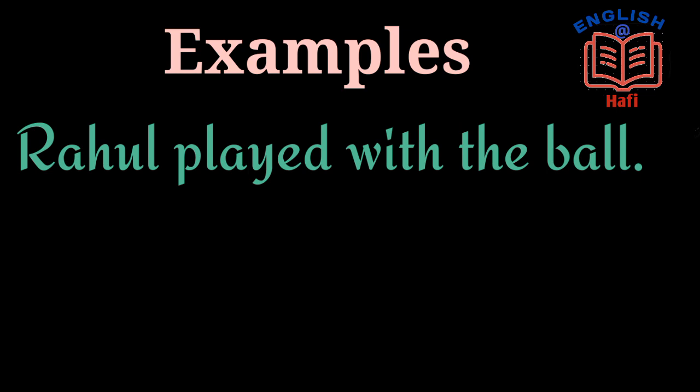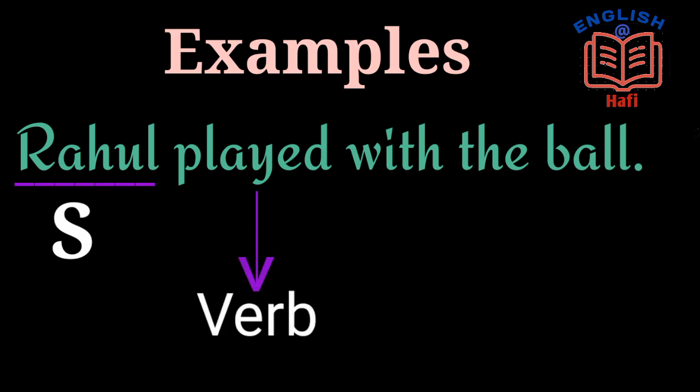Rahul played with the ball. Rahul is the subject, played is the verb, with the ball is the object. So here you can see the subject Rahul comes before the verb played, and also the object the ball comes after the verb played.